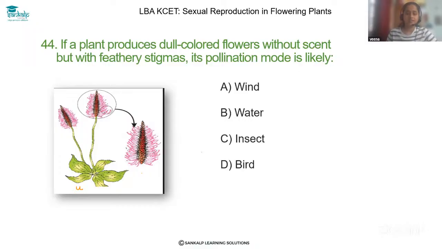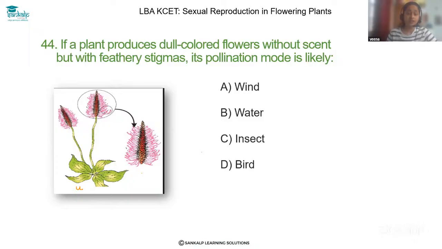If insect pollination is taking place, the flower should be colorful and should contain some scent to attract the insect. So here, not colorful and without scent means no possibility of insect pollination.